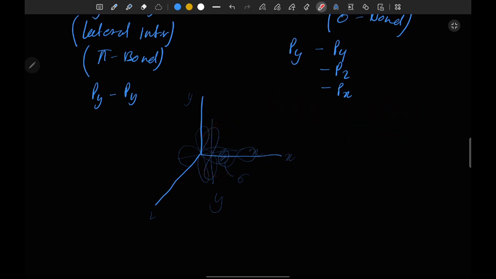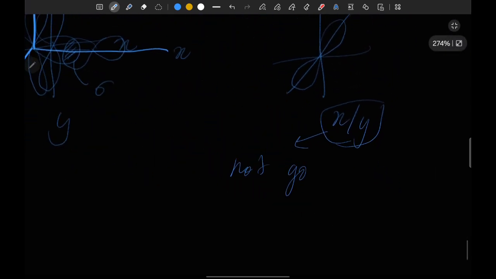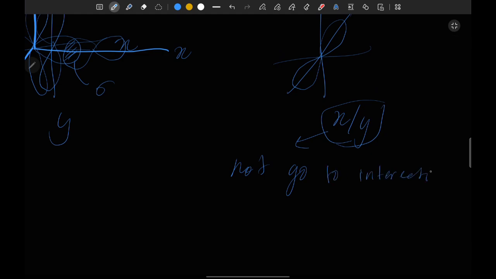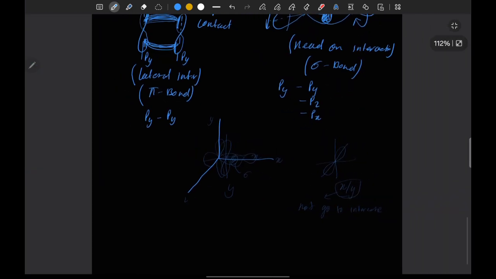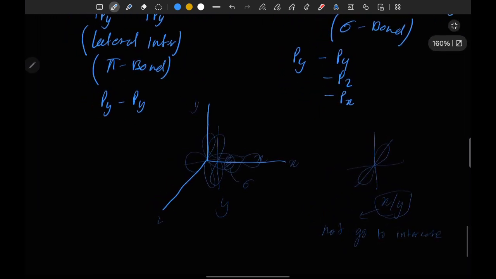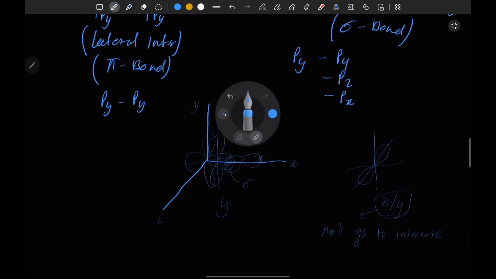And let's take another example of an orbital in z direction. So this orbital is in z direction, so it is not going to interact with any of x or y. It is not going to interact, okay.